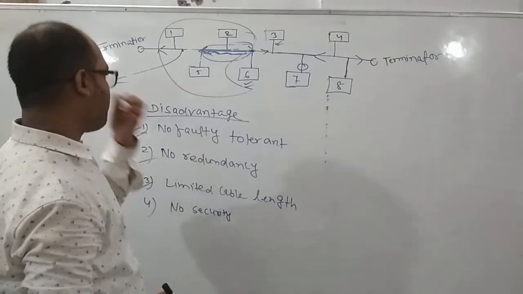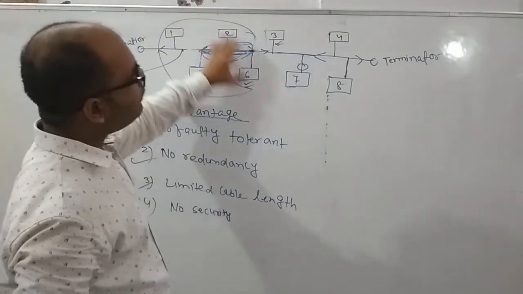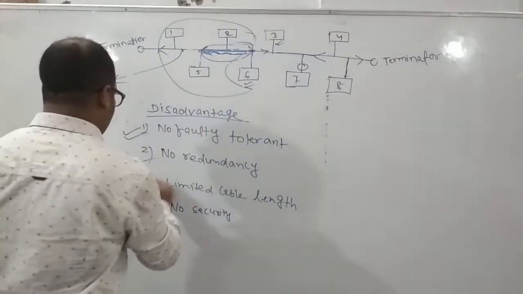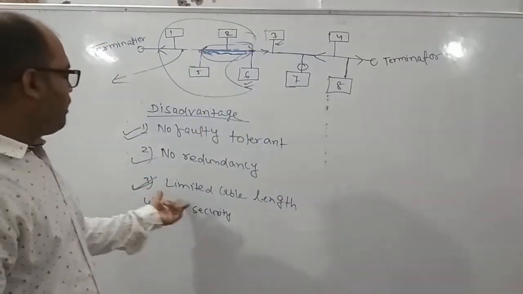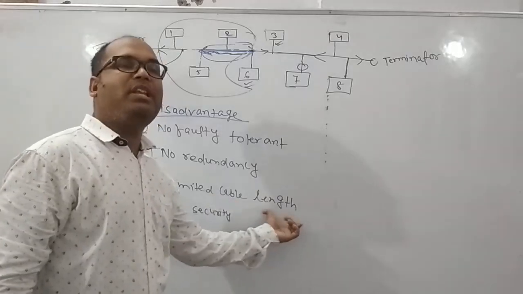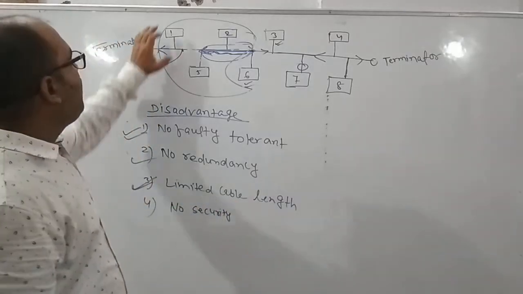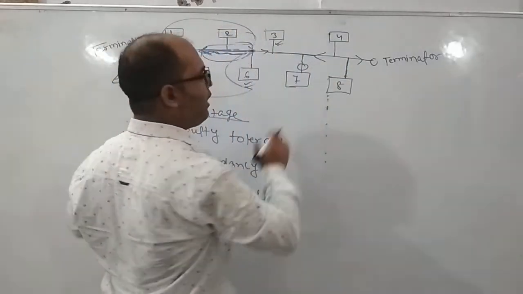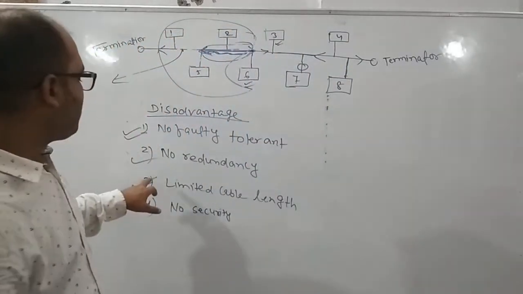So because of that, what happened here? More nodes cannot be attached. This is also the third problem. Why? The length of the cable is limited, so because of that, more nodes cannot be attached in this bus topology. This is the third problem.